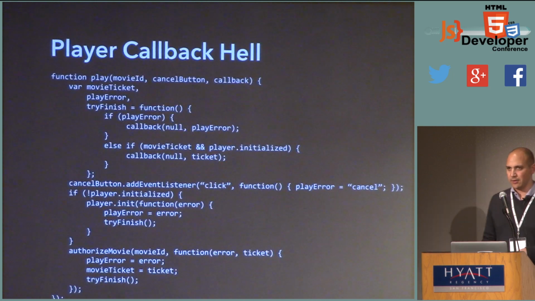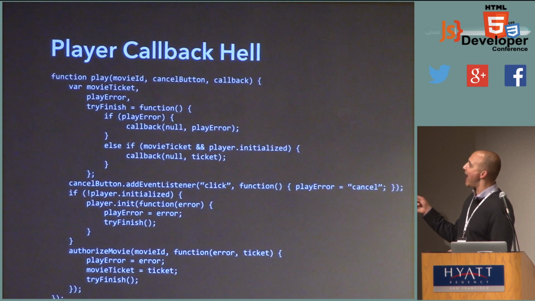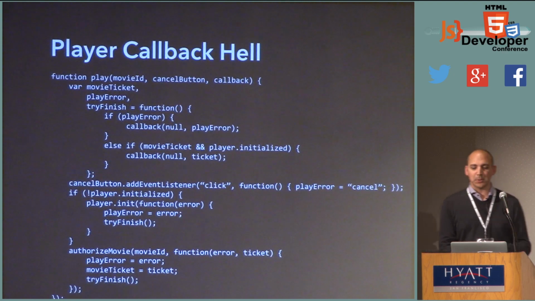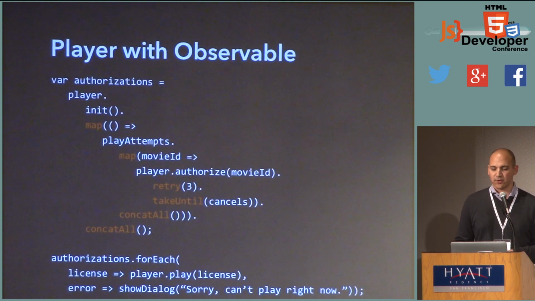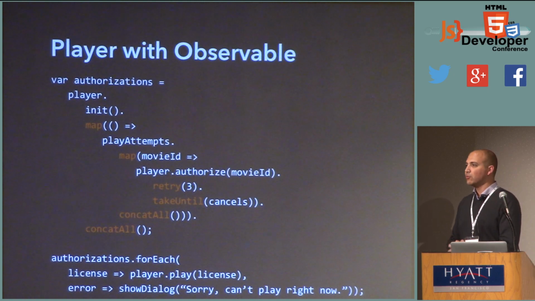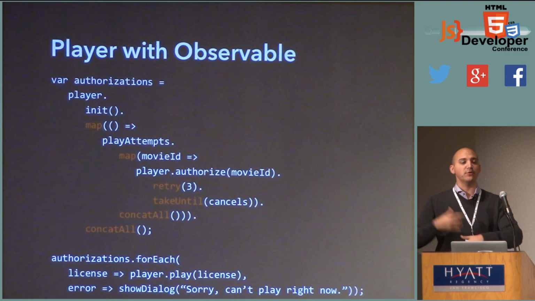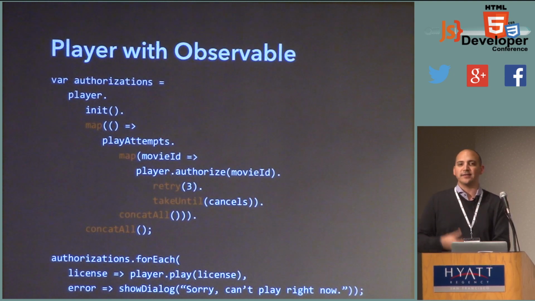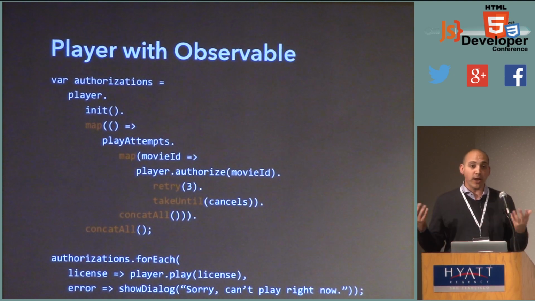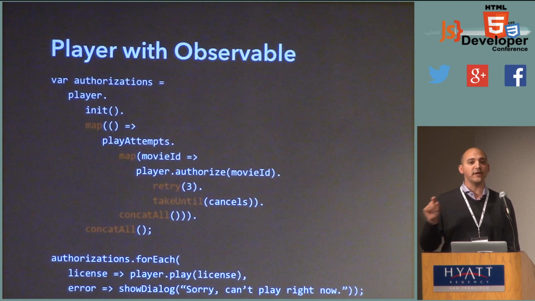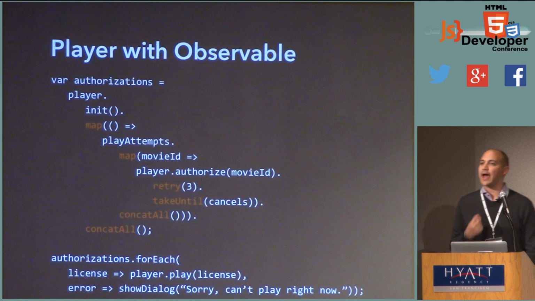So let's come full circle and take a look at the callback hell that we had earlier and see what we can replace it with an observable. Really, it's not that I have a function that I want to pass a movie, try and authorize it, and do all this mechanistic stuff. Really what I want is just a stream of movie authorizations. That's the event that I want.